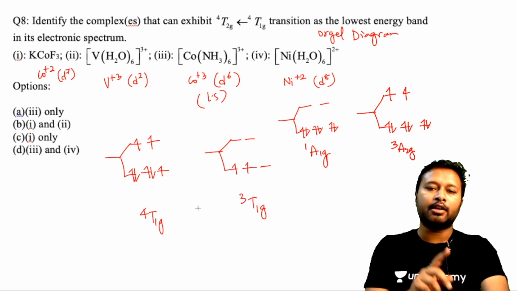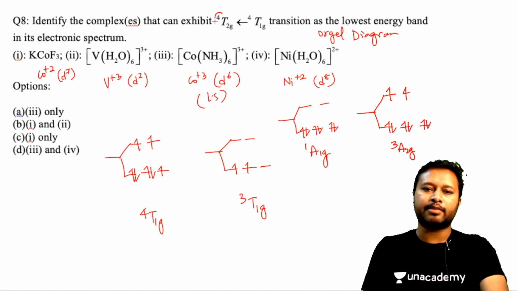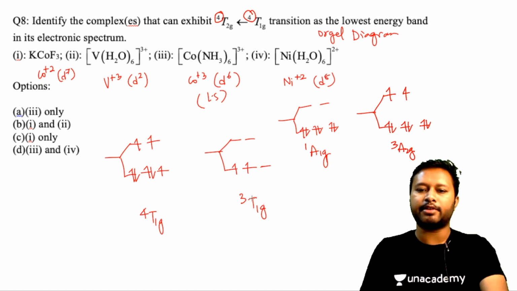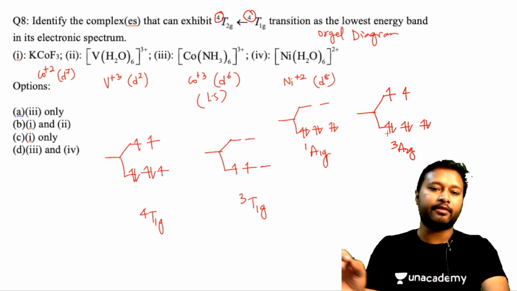Now the only one which can give you 4T1G to 4T2G, that means the spin multiplicity matches with what is being asked, is option number A. Rest of them do not have the same spin multiplicities. Their spin multiplicities are different, so you cannot consider them at all. So option A will be correct.